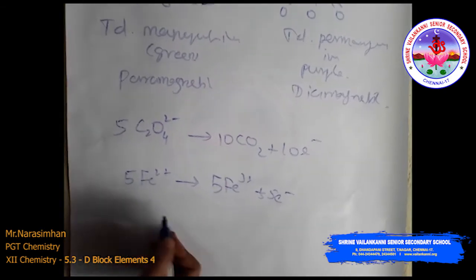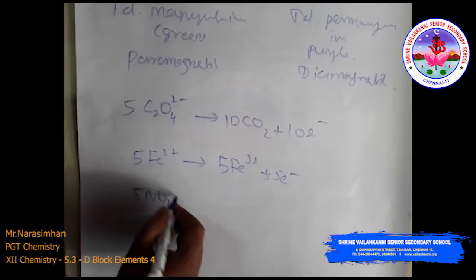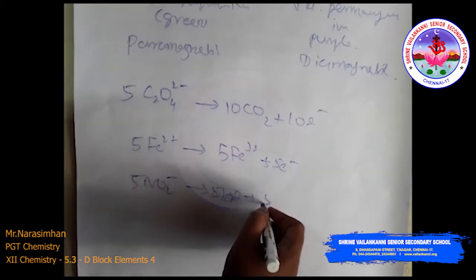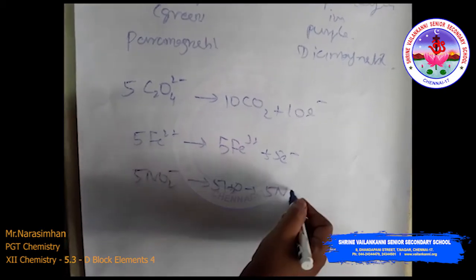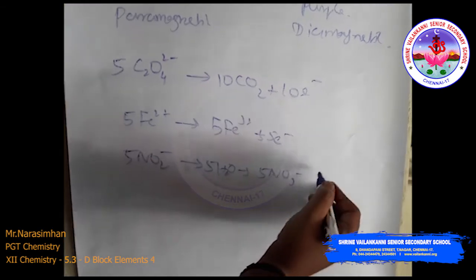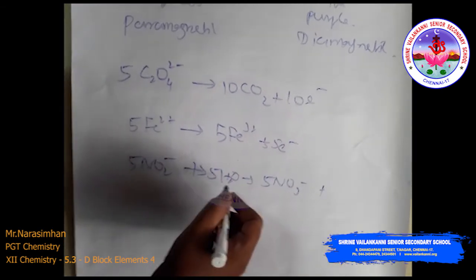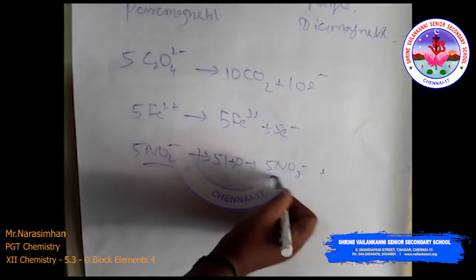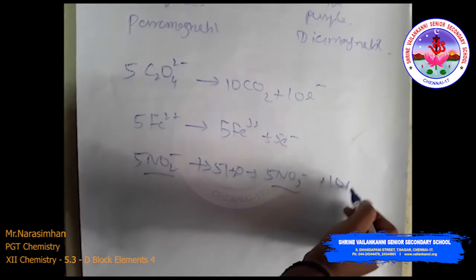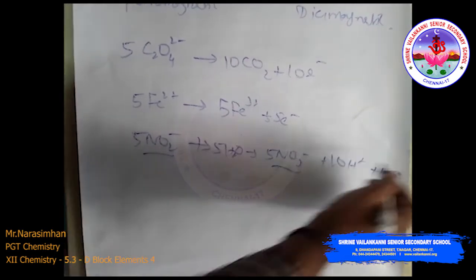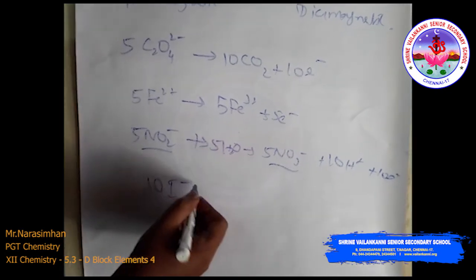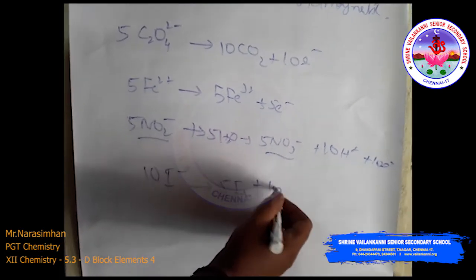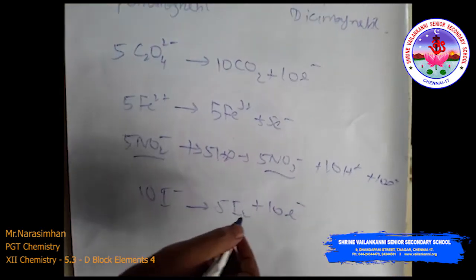Similarly, nitrite to nitrate: 5NO2- plus 5H2O gives 5NO3- plus 10H+ and 10 electrons. Similarly, iodide ion to free iodine, plus 10 electrons. So these are the half reactions.